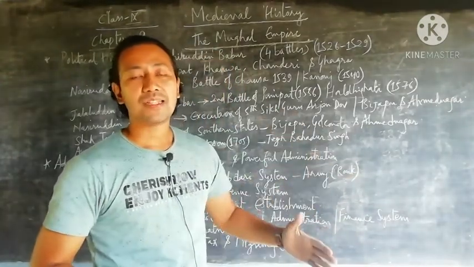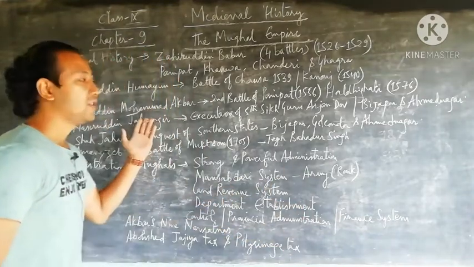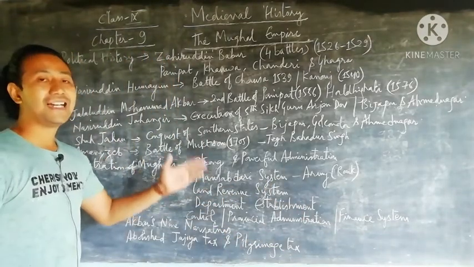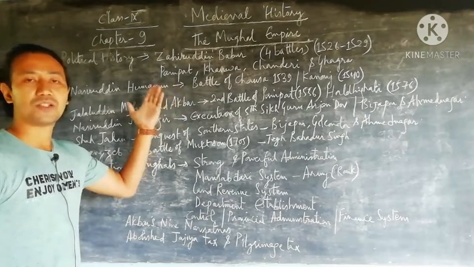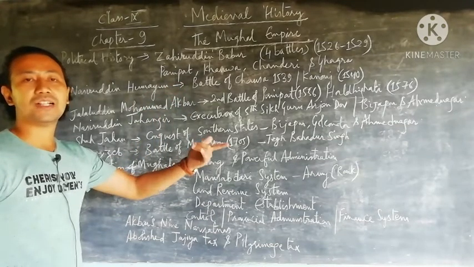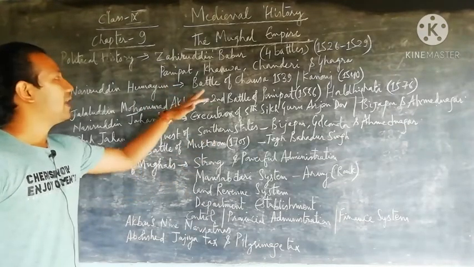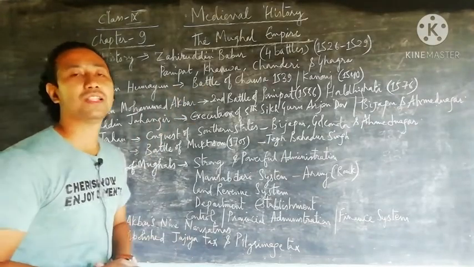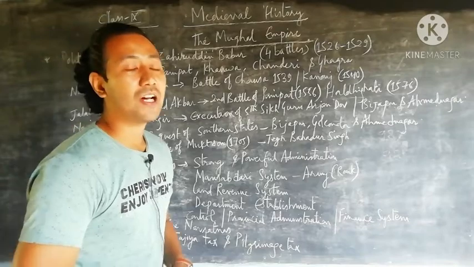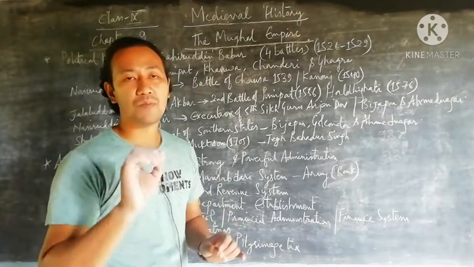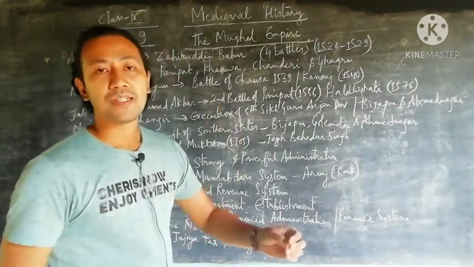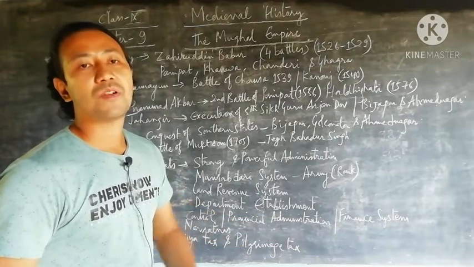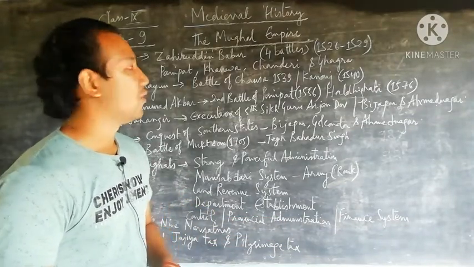After that we'll see his son Nasiruddin Humayun, who was the eldest son. Babur had four sons: Nasiruddin Humayun, Askari, Hindal, and another. Talking about the two battles of Nasiruddin Humayun, he had to face defeat against one of the great Afghan chiefs of Sasaram in Bihar, known as Shershah Suri, very famous for the Grand Trunk Road.